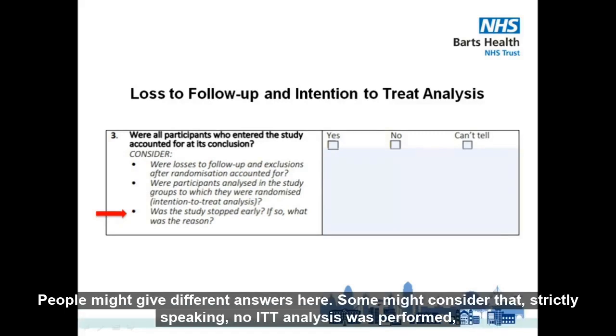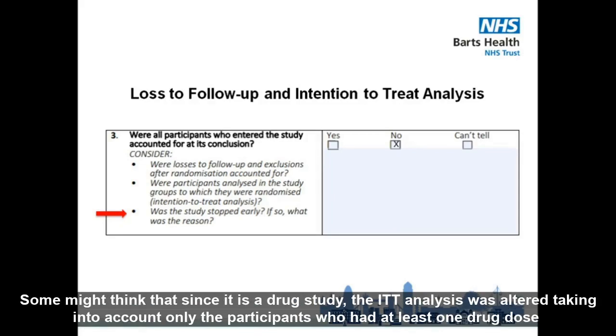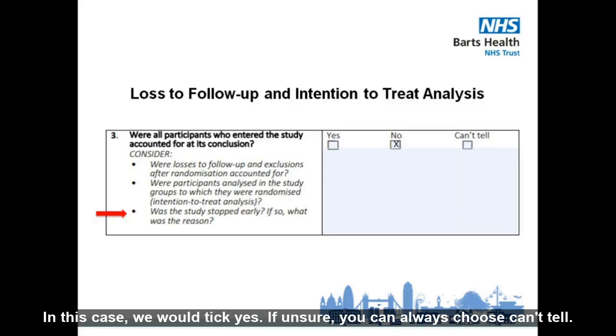People might give different answers here. Some might consider that, strictly speaking, no ITT analysis was performed because one participant from the duloxetine group wasn't accounted for in the results analysis, and so tick no. Some might think that since it is a drug study, the ITT analysis was altered, taking into account only the participants who had at least one drug dose, and assume that one patient wasn't accounted for in the duloxetine group in the final results analysis because they didn't take at least one dose of the study drug. In this case, we would tick yes. If unsure, you can always choose can't tell.